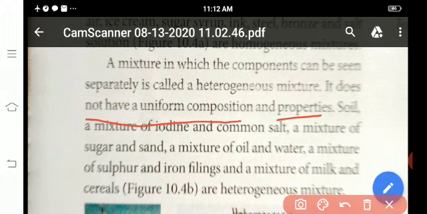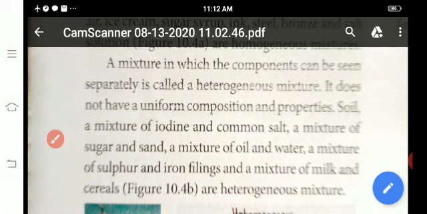For example, soil, a mixture of iodine and common salt, a mixture of sugar and sand, a mixture of oil and water, a mixture of sulfur and iron filings, a mixture of milk and cereals.